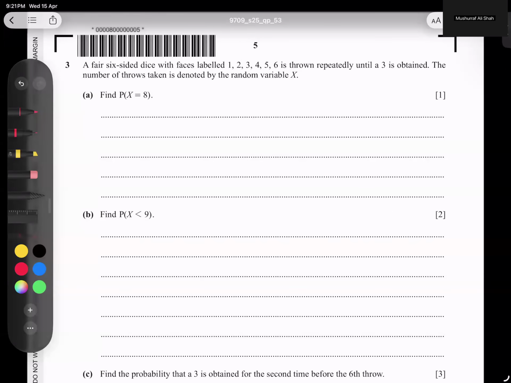Question number 3, students. We have a 6-sided dice with faces labeled 1, 2, 3, 4, 5, 6, thrown repeatedly until 3 is obtained. I have said many times, when the word "until" comes, this is a very important thing. It mostly behaves as geometric probability. So have a look now.